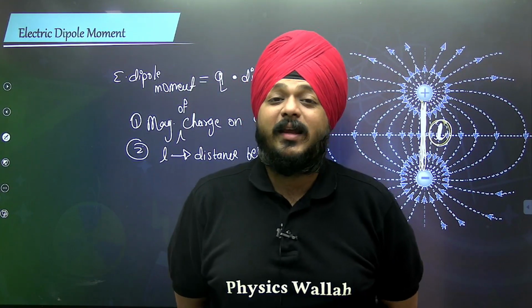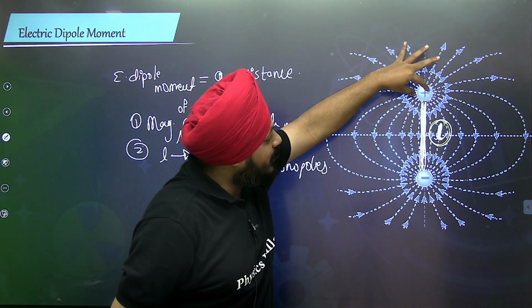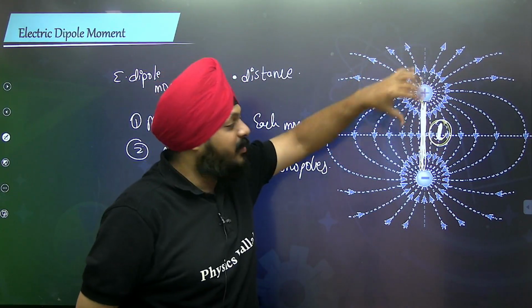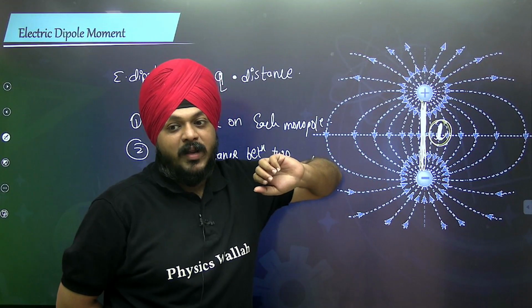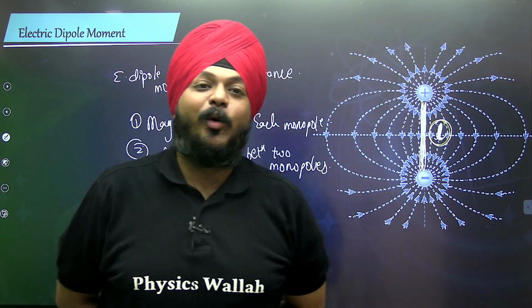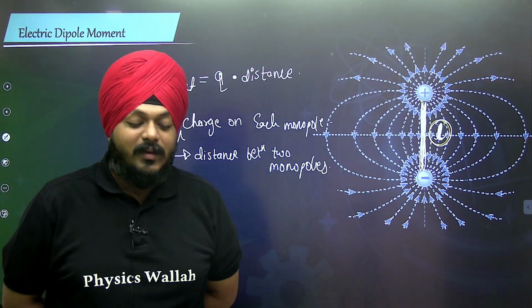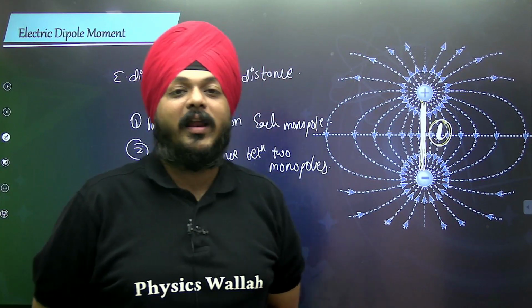The positive and the negative charge are separated by distance L. In the first month of the marriage, wow, things are like heaven. Boom. Now, slowly, when they stay together for a long amount of time.